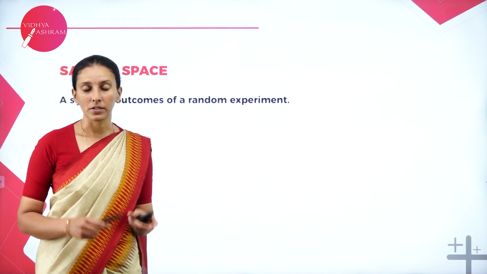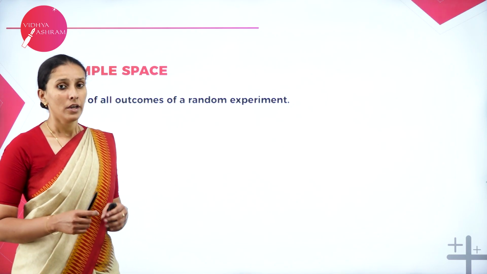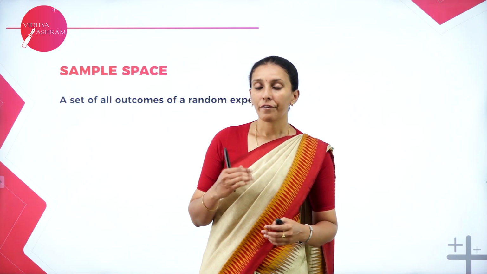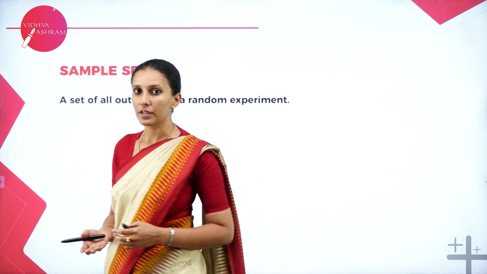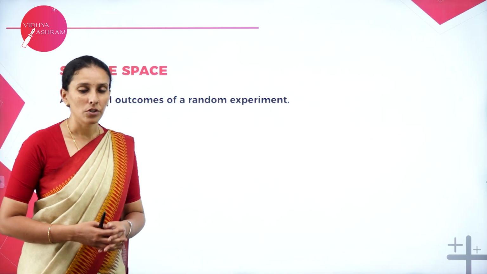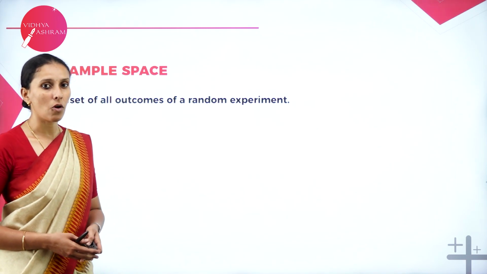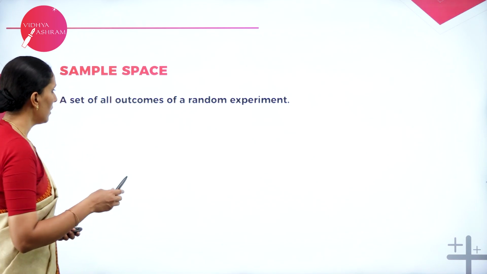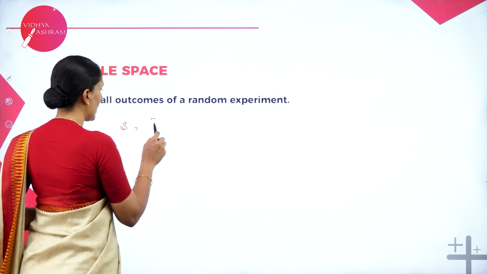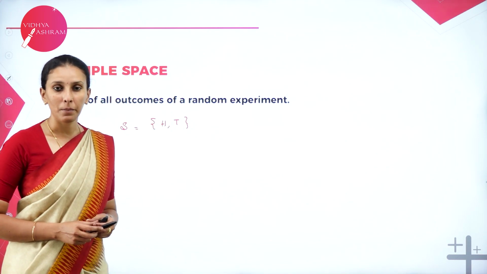Next one is the sample space. So the collection of all the outcomes of a random experiment is nothing but the sample space. Your science experiments like physics and chemistry will have a result which is only one. So if an experiment will have more than one result, then we call it a random experiment, which will be having more than one outcome. So therefore, the collection of all those outcomes is nothing but a sample space, and this is always denoted by S. For example, the outcome of an experiment of getting head or tail will be S, which can be written as {H, T}.